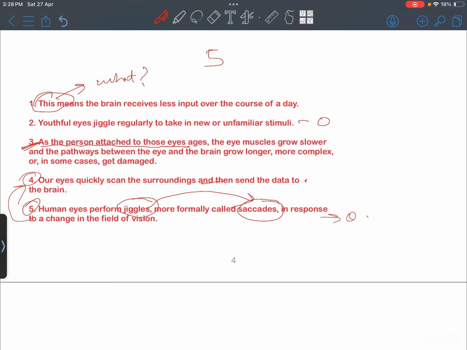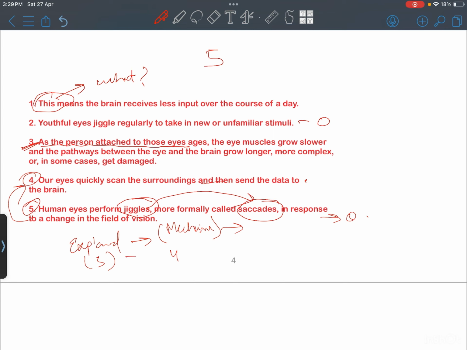So our eyes quickly scan the surrounding and then send the data to the brain. So just look at the series of events. First they have explained the thing in number 5, and then in number 4 they have started explaining the mechanism. Right? How does this happen? That our eye quickly scans the surrounding and then the data gets accumulated and then it gets transferred to the brain. So we can see there is an explanation and then the mechanism is explained.